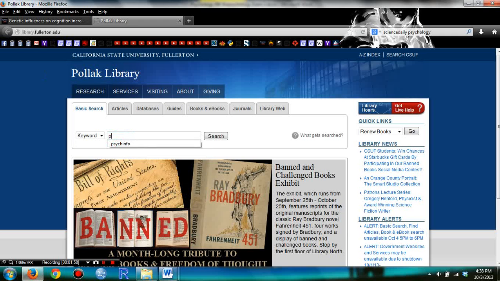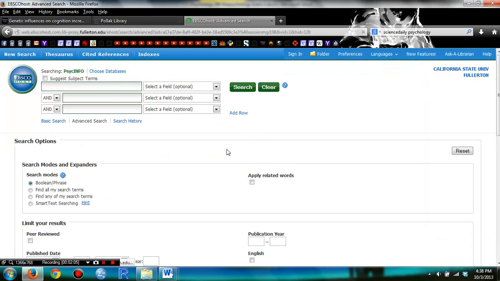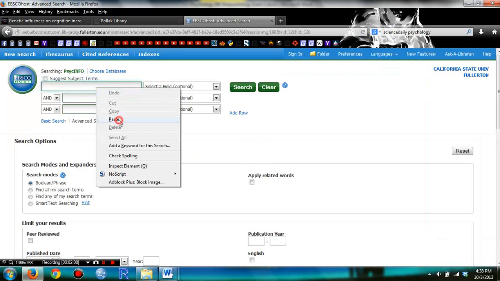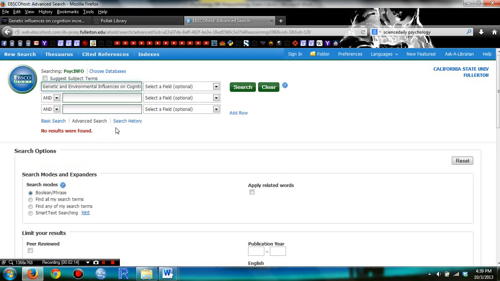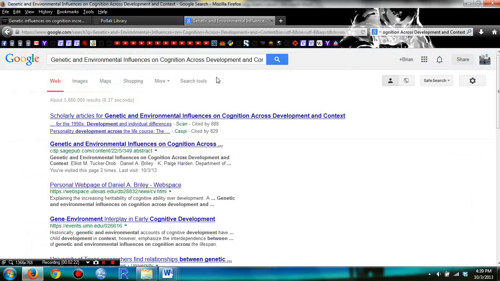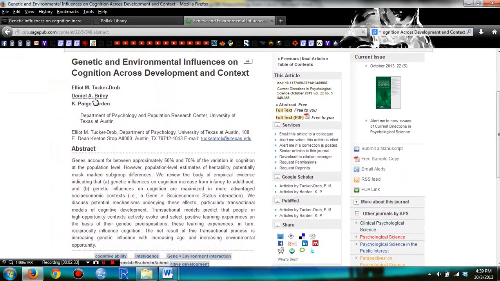And then you would type in PsycINFO, and log in to authenticate if you're not using the school computers, and then you copy and paste it in the search engine. So let's say we didn't find it in PsycINFO. What you can do is paste it in the search engine and find a search in Google, and then let's click on this link, and then click this link over here.